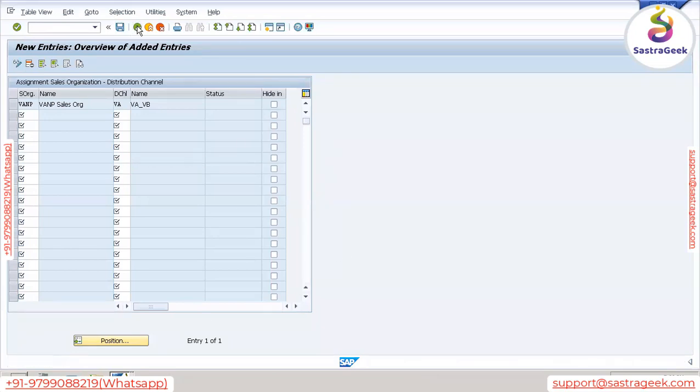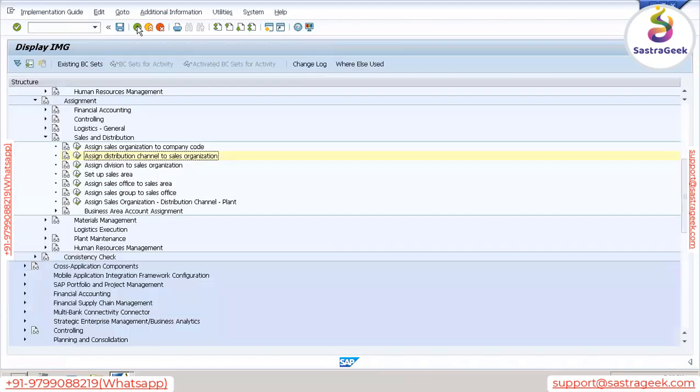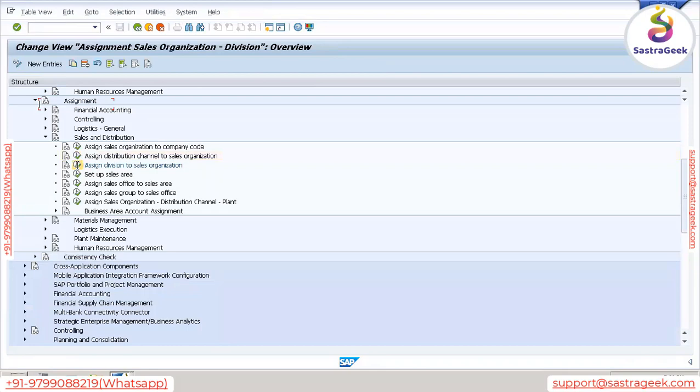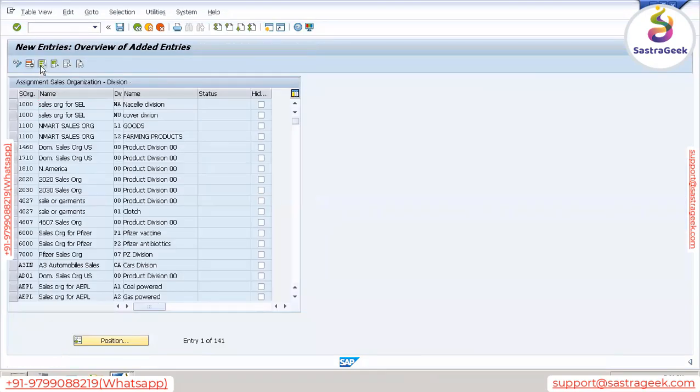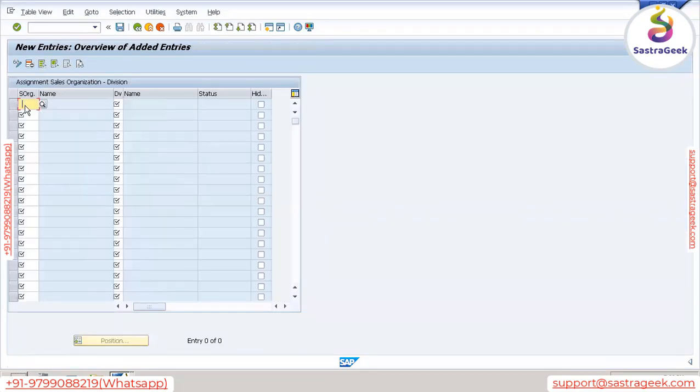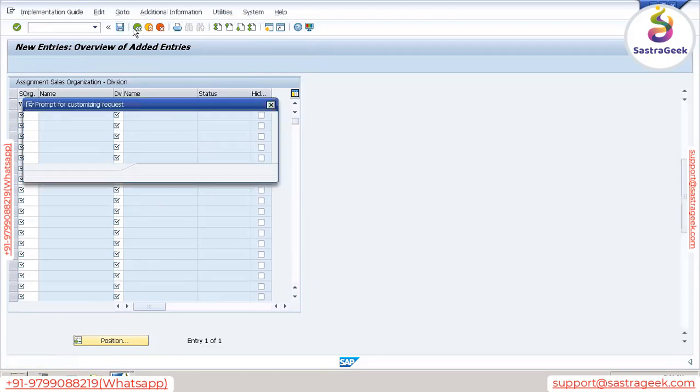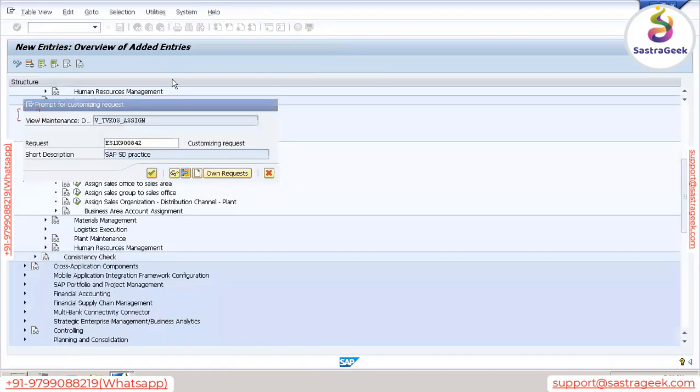So in this way, we need to map this. Next is assign division to sales organization. Same reason here also, we need to map, and the relationship would always be many to many. Save this. You all understood this portion as well.